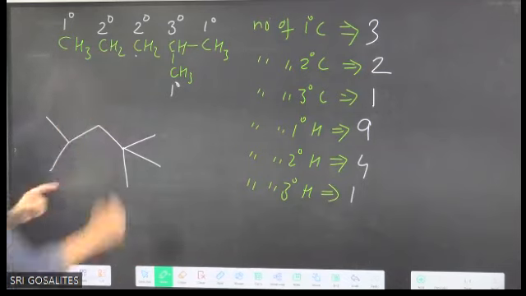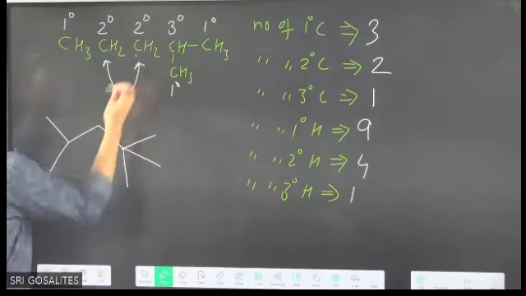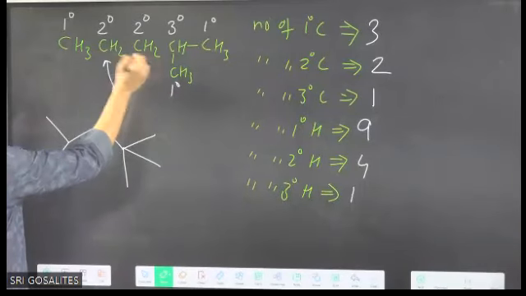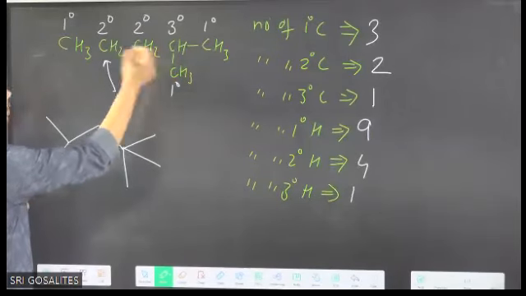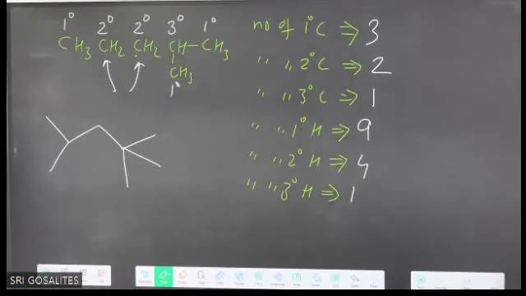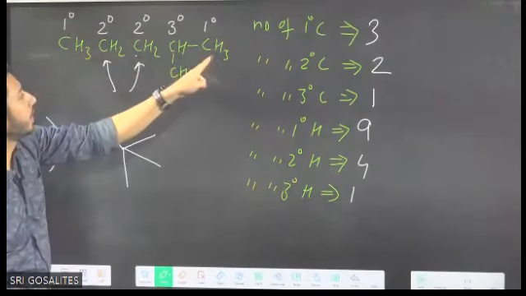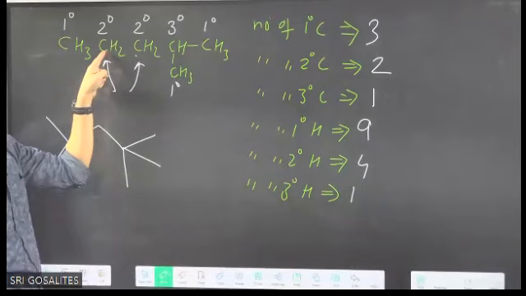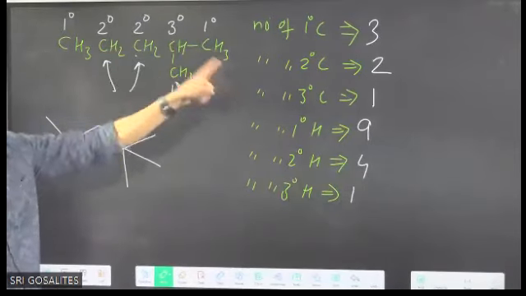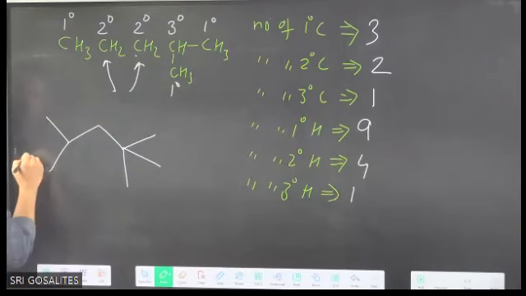Because these two carbons are secondary. This carbon is bonded to two other carbons, secondary carbon definition. Read the meaning of secondary carbon. And another one is also bonded to two other carbons. It is again secondary. So read the theory part. Primary carbon means carbon bonded to one other carbon. So that is why 1, 2, 3. This carbon bonded to one other, this carbon bonded to one other, this carbon bonded to one other. Read the definition, then try this example. Another example I am writing. Those who are getting it can try fast.